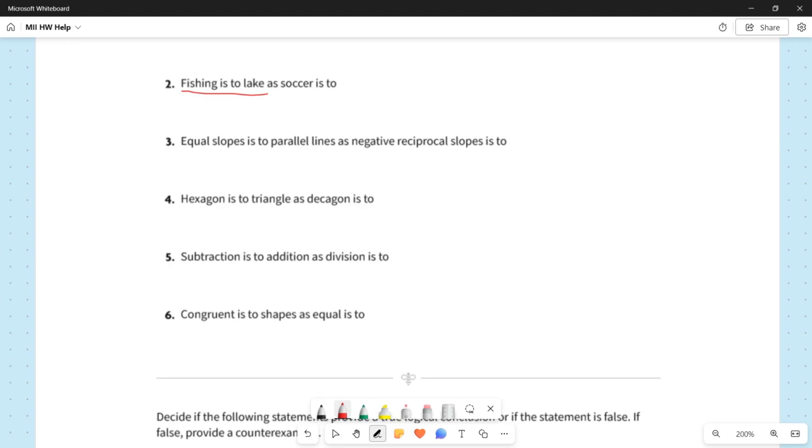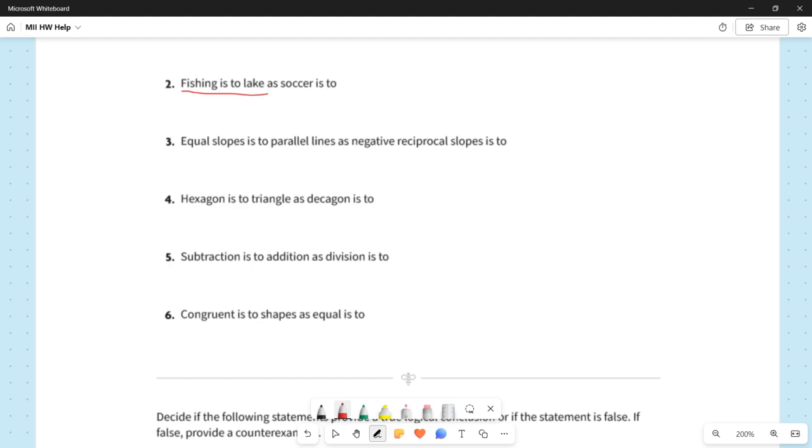So fishing is to lake. What is the relationship between fishing and lake? Well, a lake is one area that someone could go fishing. Obviously, people could fish in a river, people could fish in the ocean, lots of different places, but a lake is certainly one potential place. So fishing is to lake as soccer is to blank.